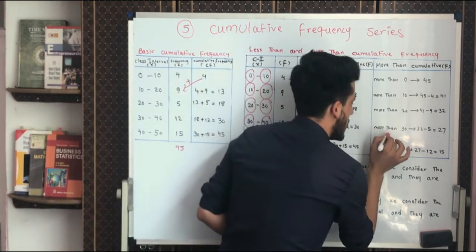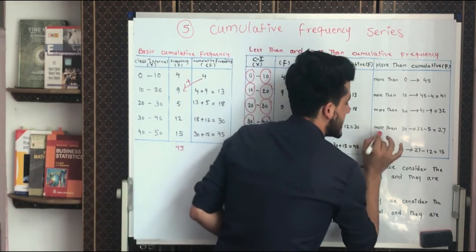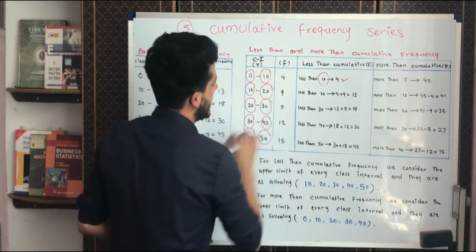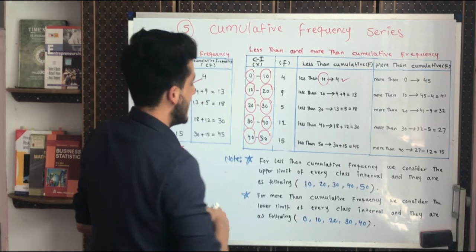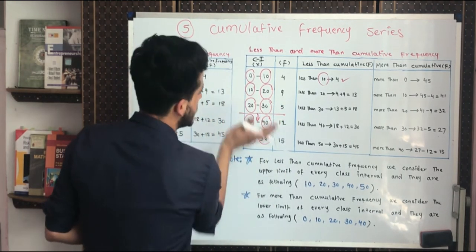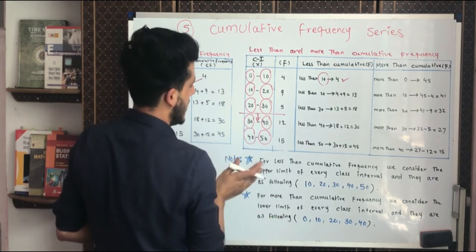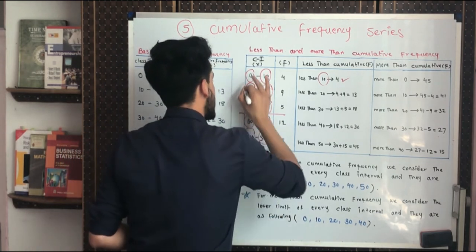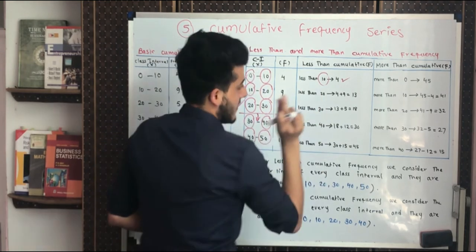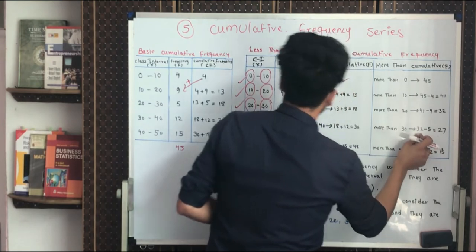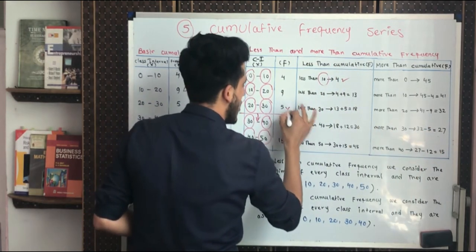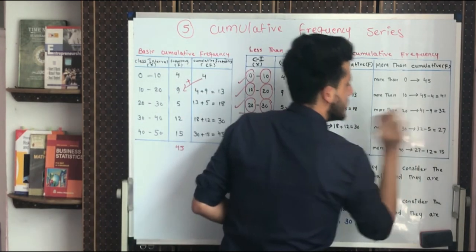Coming to the fourth part, this is more than 30. More than 30 is how many students? When we are saying more than 30, we have to include these 2 intervals only, not the upper side. So in here, we subtract all of these 3. These would be subtracted. So from 32, we will subtract the 5 as well. Then the result would be 27.